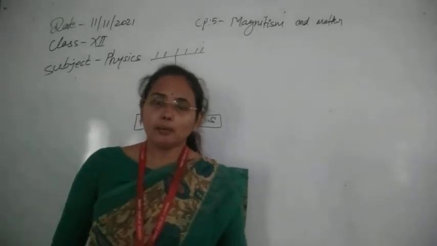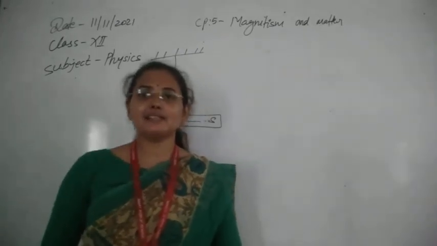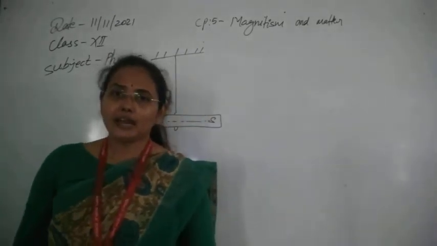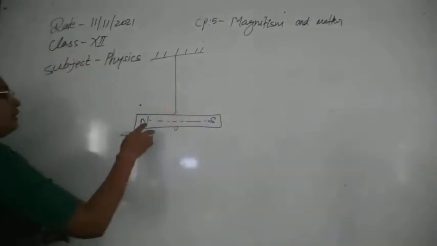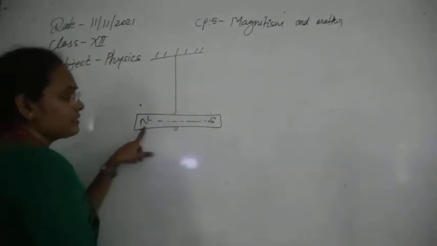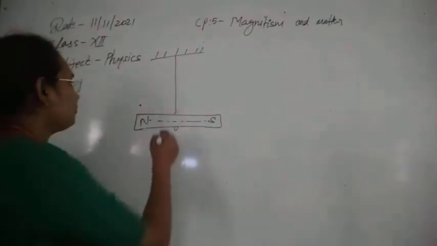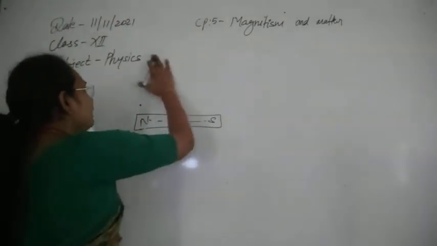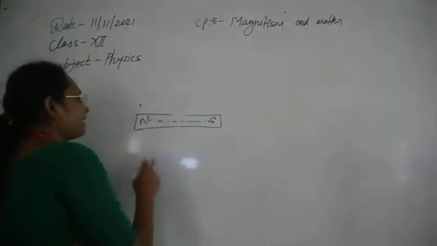So these are all the properties of a magnet. Now, some terms are very necessary to understand the behavior and the strength of the magnetic field of a magnet. First of all, the magnetic axis. The axis passing through the center point of the magnet is known as the magnetic axis.